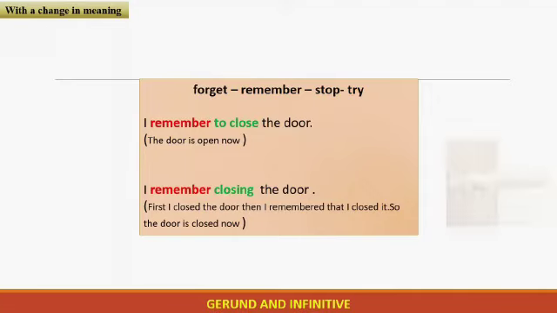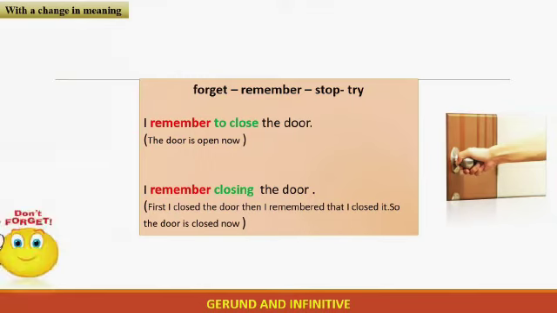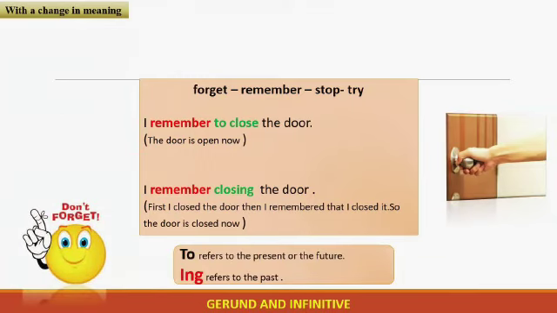What you should pay attention to is that when you have to, as in I remember to close the door, the action will happen in the present or in the future. But when you have ing, it refers to the past. I remember closing, so closing happened in the past. As you can see, there is a big difference.